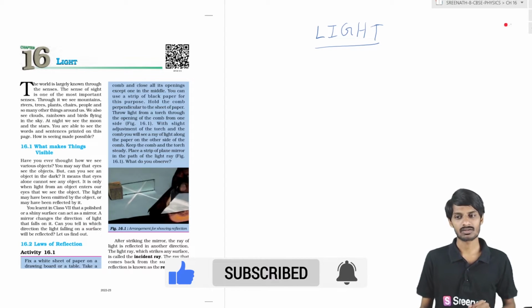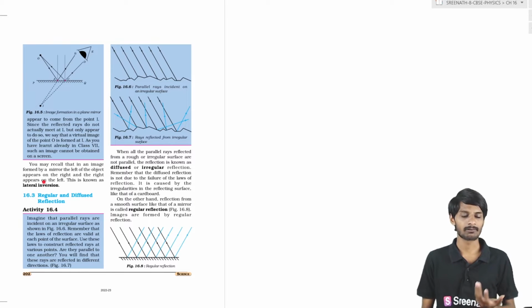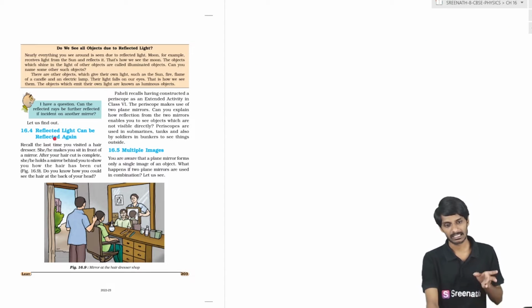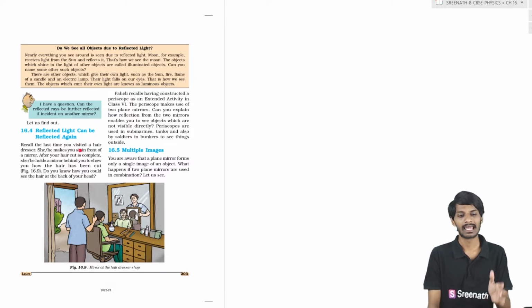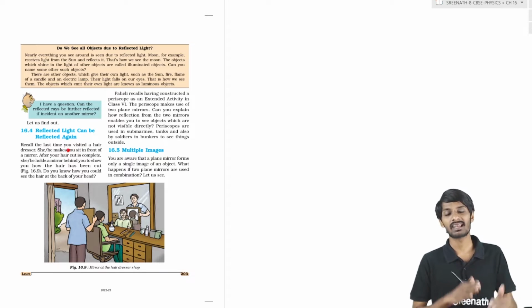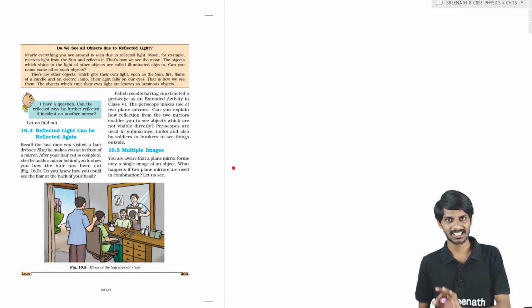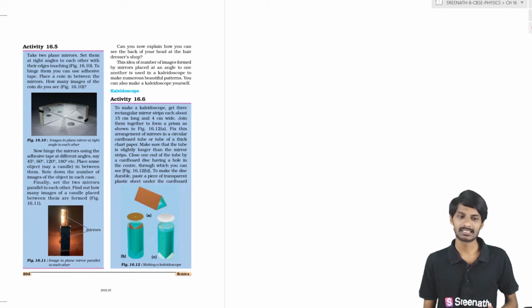Next is laws of reflection. Next thing is that, students, regular and diffuse reflection. After that we are going to discuss how reflected light can be reflected again. Once light is reflected, it can be reflected again also. So how it works, that is the thing we are going to discuss. And next thing is about multiple images, how we can get multiple images.